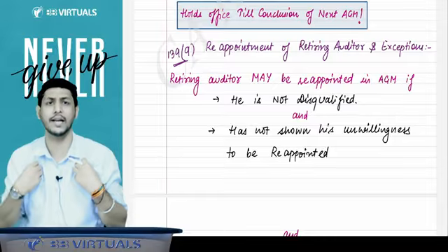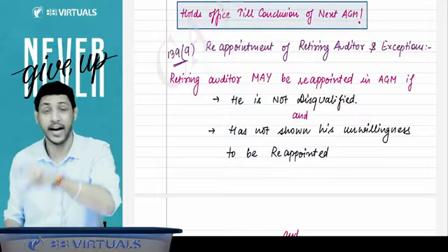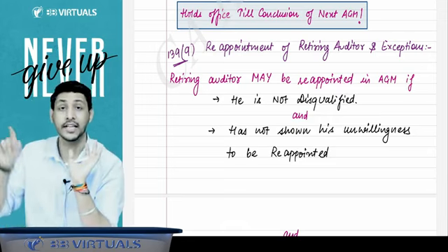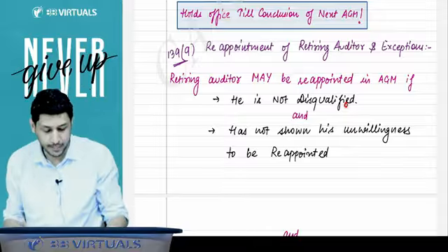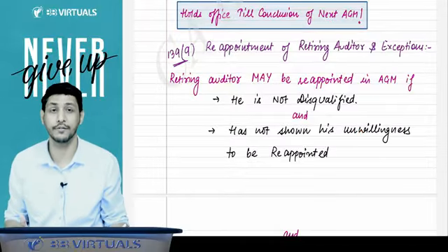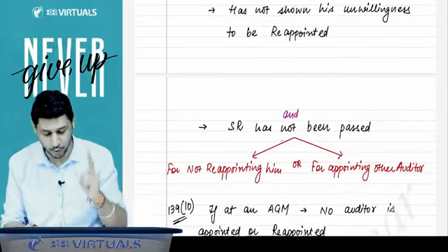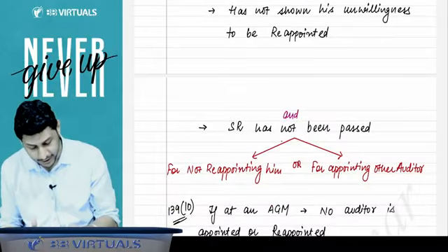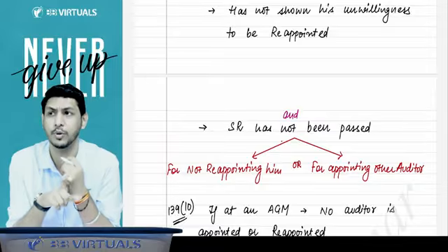If I am myself showing my unwillingness, that I don't want to continue in this company, then that auditor will not be reappointed. So either he is disqualified, he will not be reappointed, or if he is showing his unwillingness, he will not be reappointed. Or the third point, you have to understand very diligently. Listen to me.